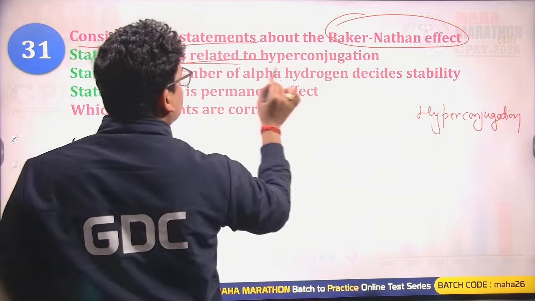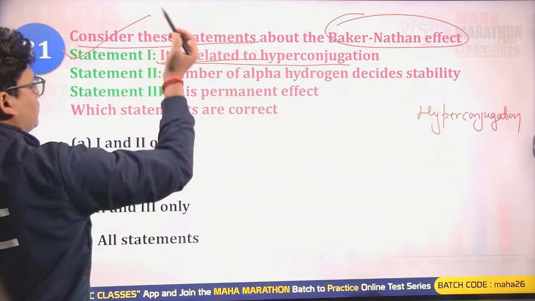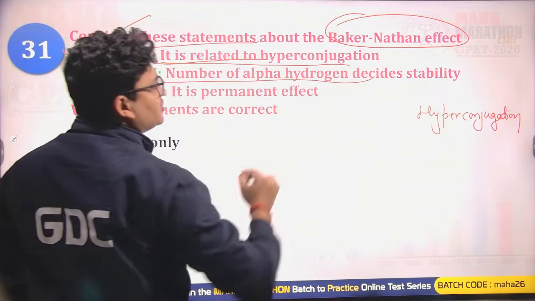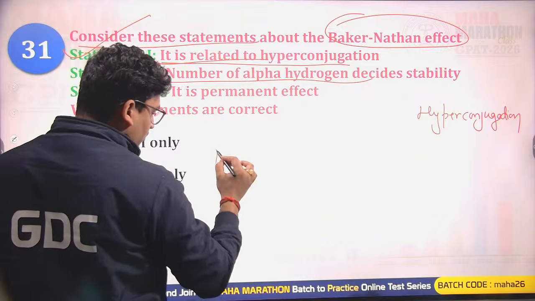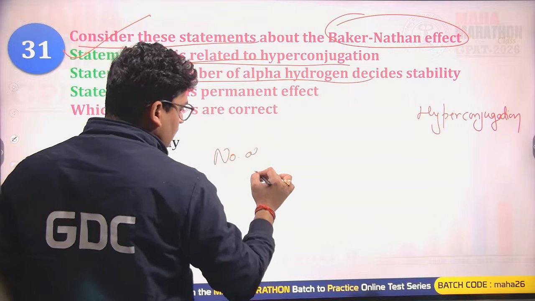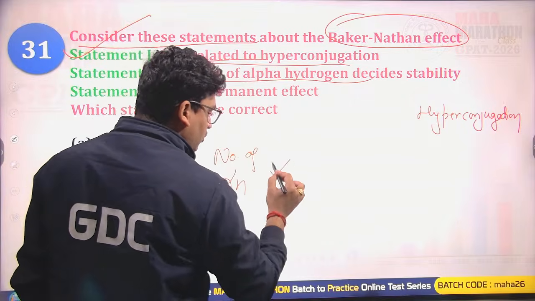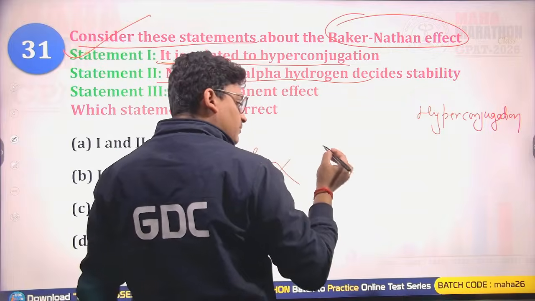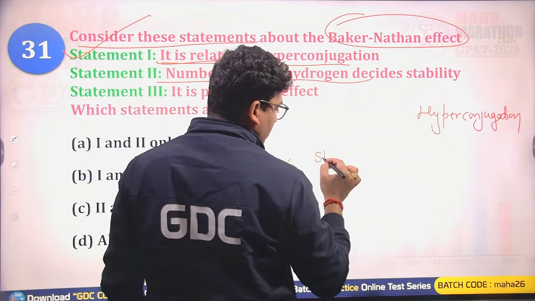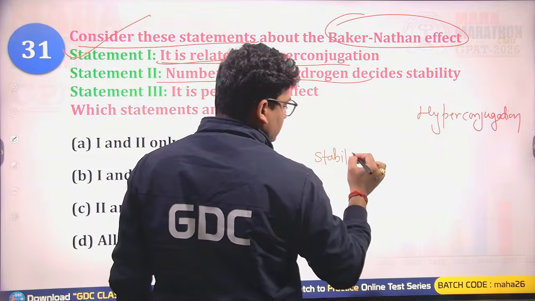Hyperconjugation. It is related to hyperconjugation. Yes, statement 1 is correct. The number of alpha hydrogens decides the stability. Always the number of alpha hydrogens.